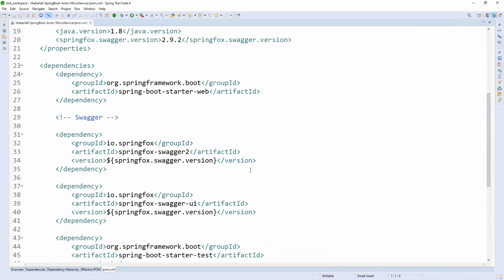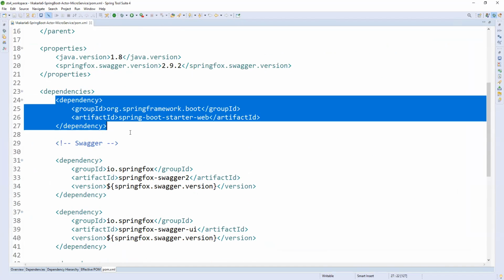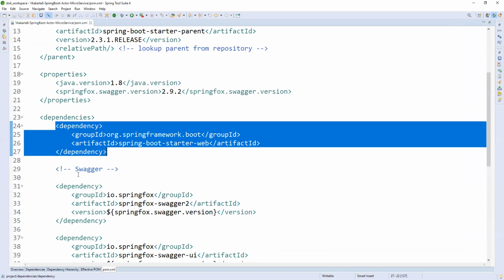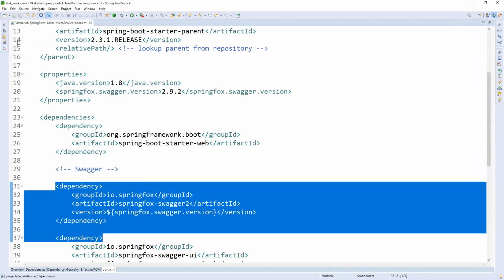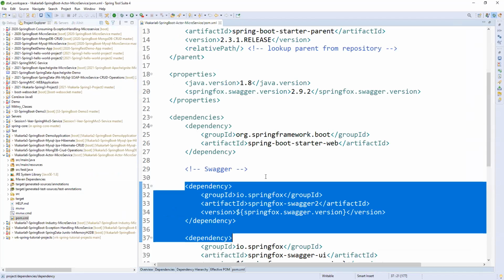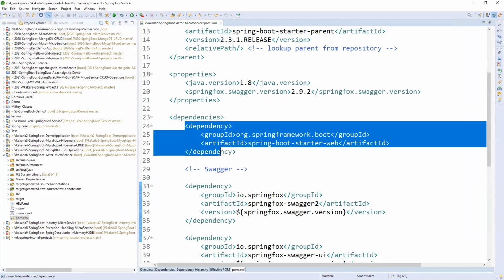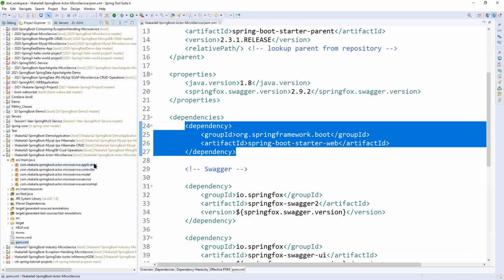First of all, in pom.xml, I simply need the starter web. I don't need any other starters. Along with that, Swagger, you know, right? Swagger is for the user interface. This is only a RESTful application, so this is enough. Fine. In the actor service, I have an application, controller, model, service and service impl.